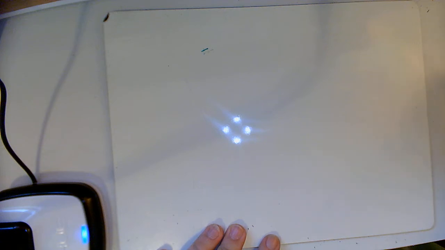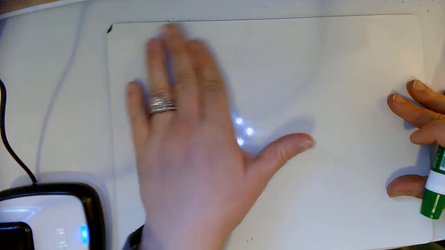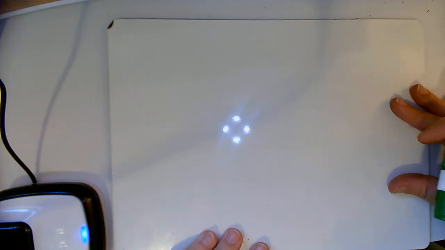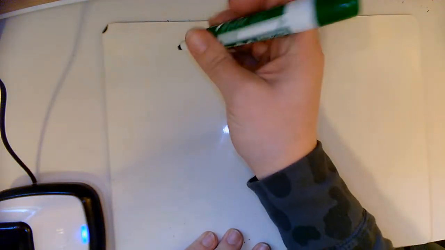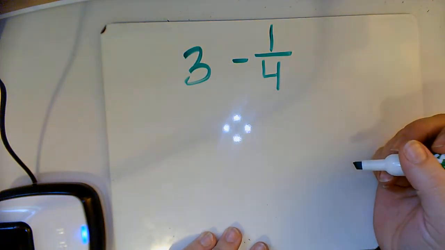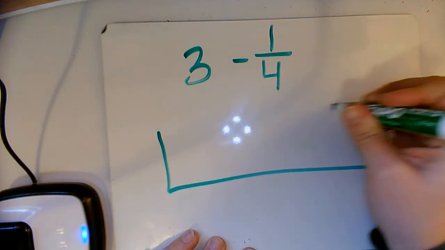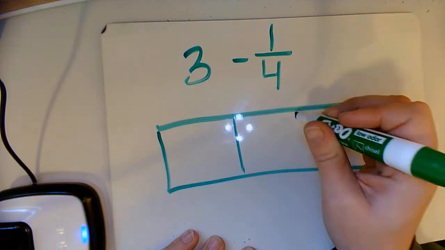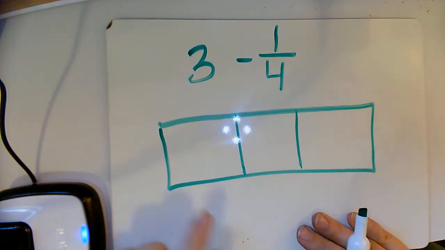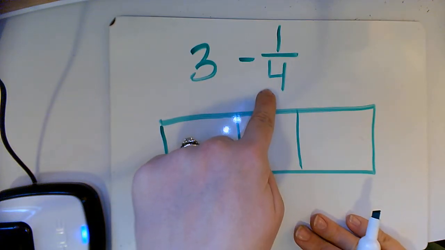The subtraction is where it can get a little bit tricky, because we're going to have to do some converting to solve that. But today we're going to see what that looks like when we use a tape diagram. Okay, so our first one is 3 minus 1/4. So I'm going to draw that tape diagram and represent that 3. Okay, so each of these are worth 1. There's 1, 2, 3. I'm taking away 1/4.